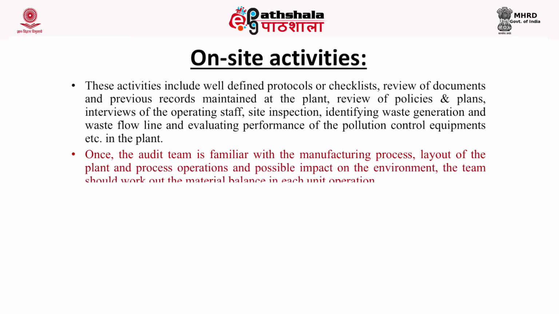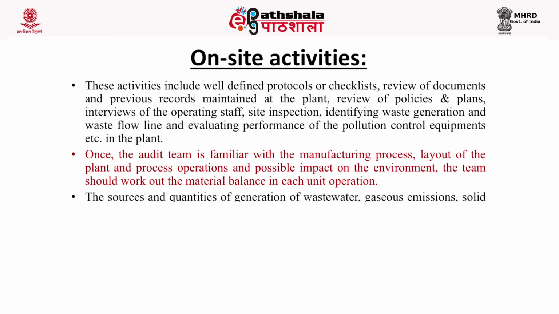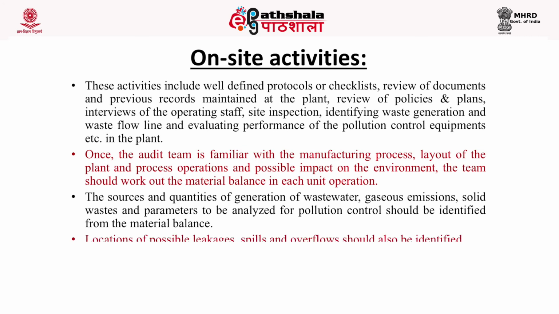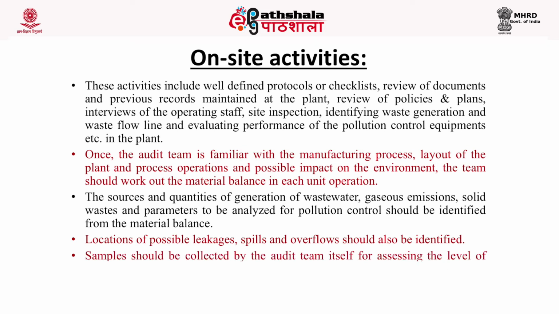Once the audit team is familiar with the manufacturing process, layout of the plant and process operations, and possible impact on the environment, the team should work out the material balance in each unit operation. The sources and quantities of generation of wastewater, gaseous emissions, solid waste, and parameters to be analyzed for pollution control should be identified from the material balance.